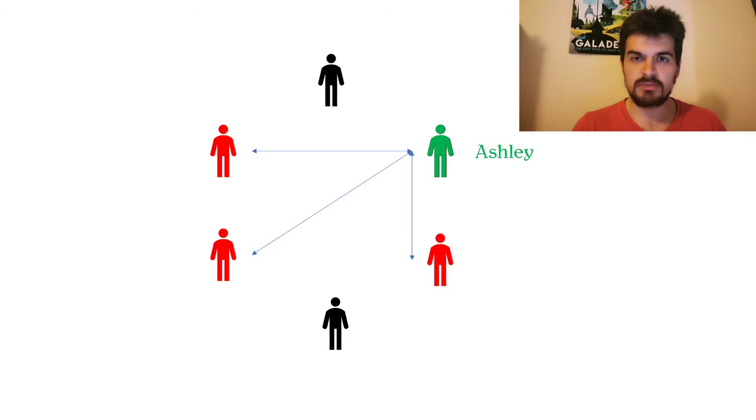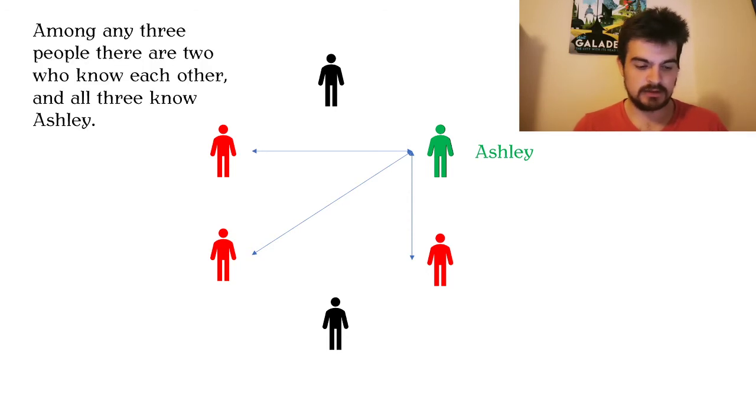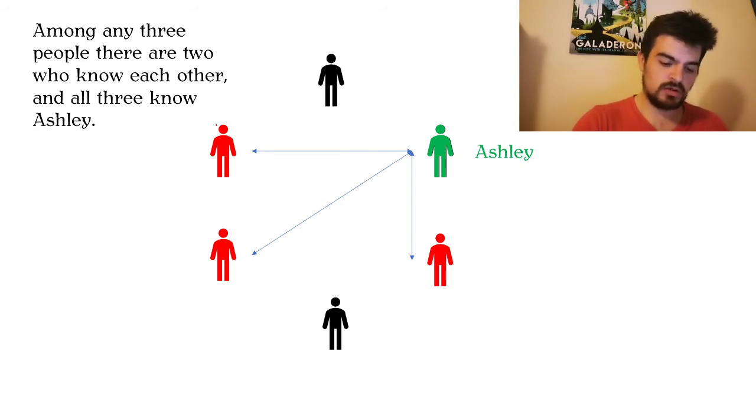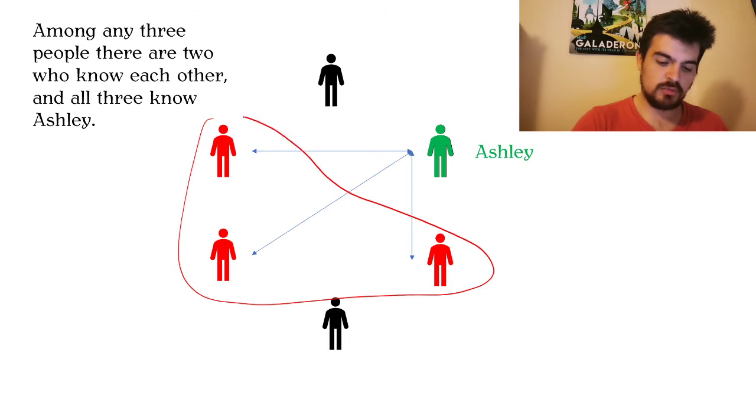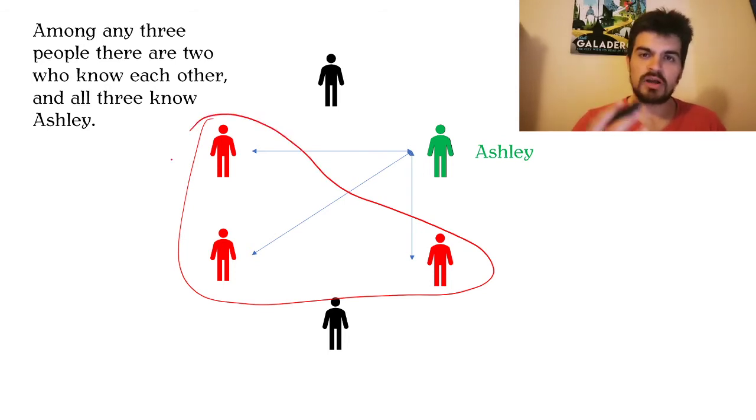So we pick those 3 people. Ashley knows those 3 people. What happens next? If we now pick the group of 3, we know that among any 3 people, there are 2 that know each other. And currently we don't have any arrows drawn between those 3 people, but we know there must be one arrow. So let's draw this arrow here.